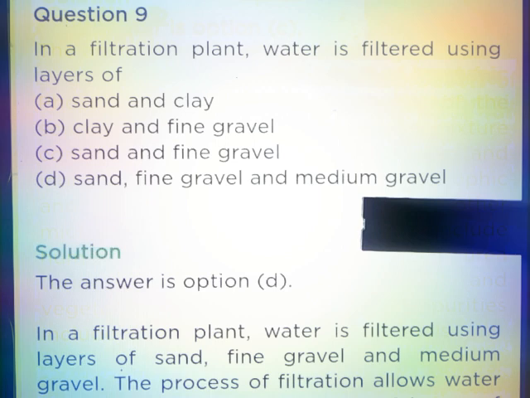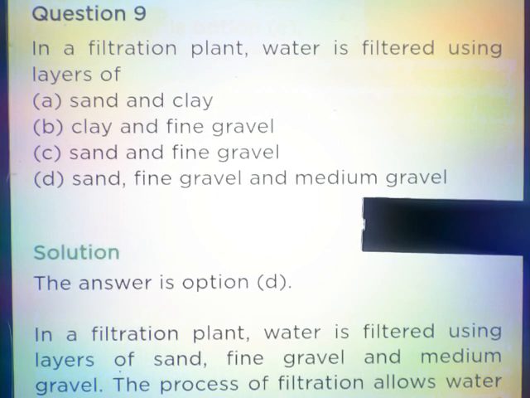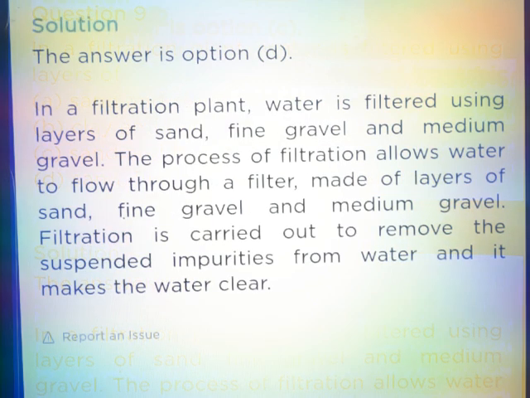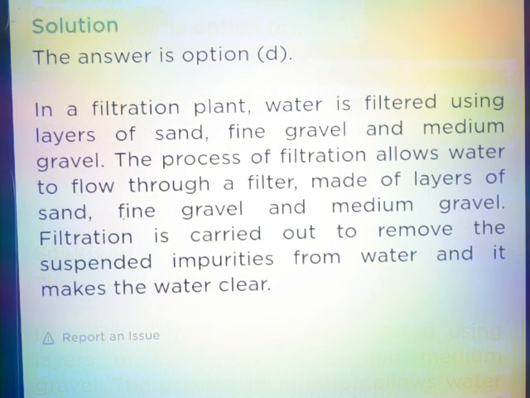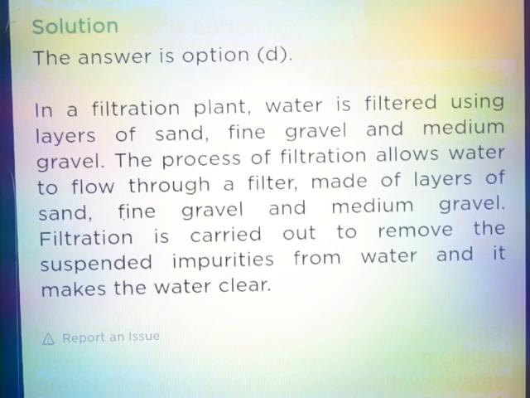Question number 9. In a filtration plant, water is filtered using layers of. Answer part D. Sand, fine gravel and medium gravel. In a filtration plant, water is filtered using layers of sand, fine gravel and medium gravel. The process of filtration allows water to flow through a filter made of layers of sand, fine gravel and medium gravel. Filtration is carried out to remove the suspended impurities from water, and it makes the water clear.